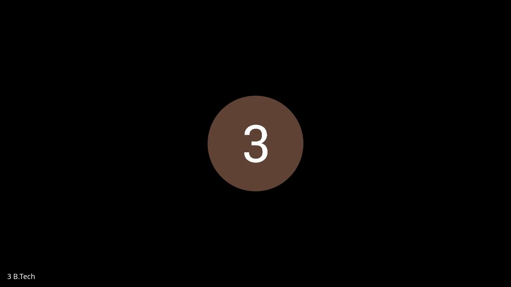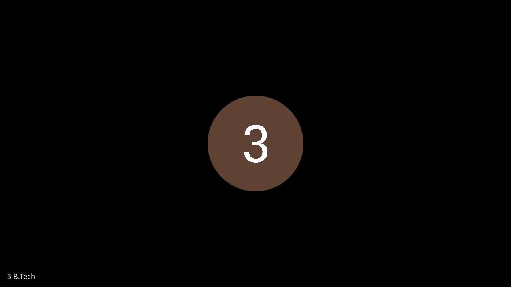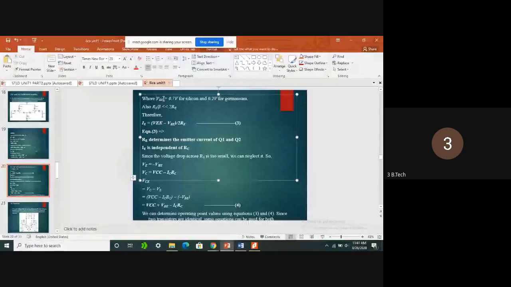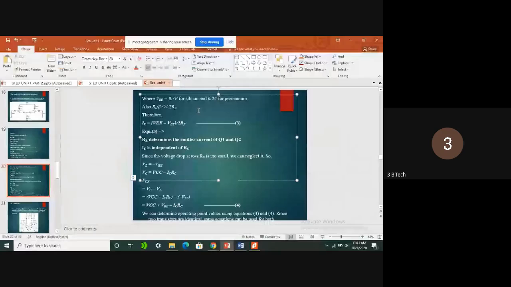And VBE, everyone knows that the cut-in voltage of VBE for silicon is 0.7 volts and for germanium is 0.2 volts. So finally, IE equals VEE minus VBE by 2RE.